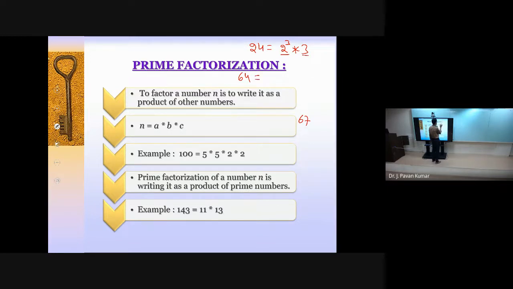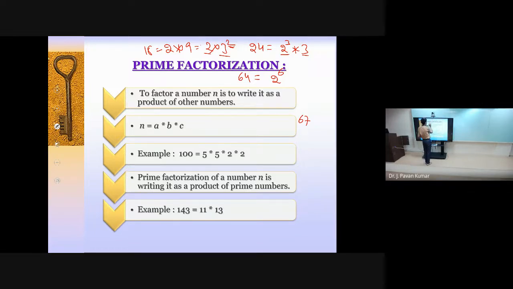64, how we can write? 64 directly we can write as 2 power 6. Even you can consider any number like 18. We can write it as 2 multiplied by 9, and this can be written as 2 multiplied by 3 power 2. So here 2 and 3 are prime numbers. This power need not be prime, that you keep in mind.